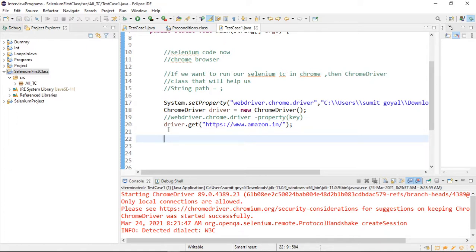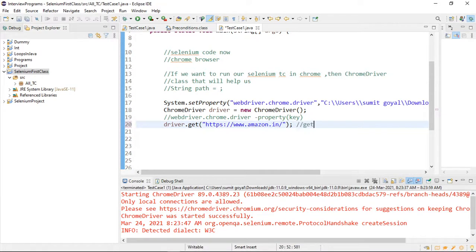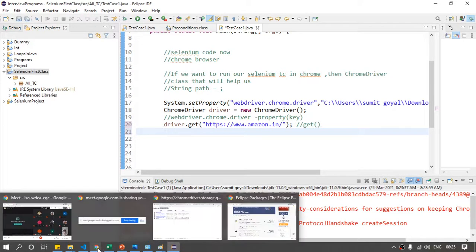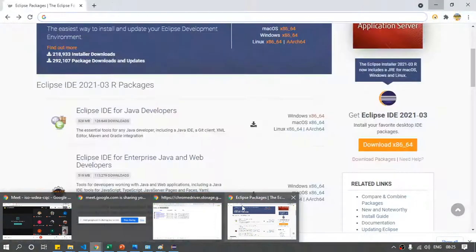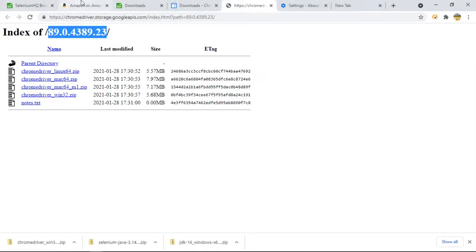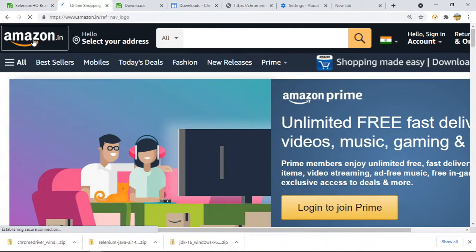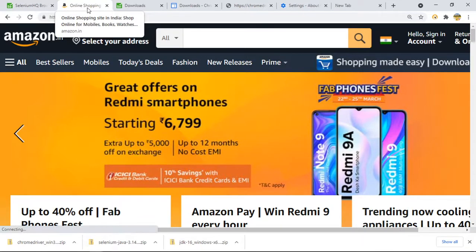Okay. So we have opened the website. With the help of get method, we will open the website. Sometimes I also want to verify what is the title of our website. So if you see, this is the Amazon website. So what is the title? This is the title, right? Let me come to their home page. This is the title of the website. If I want to get this title, how can we do that?